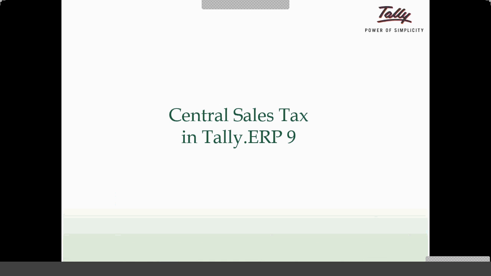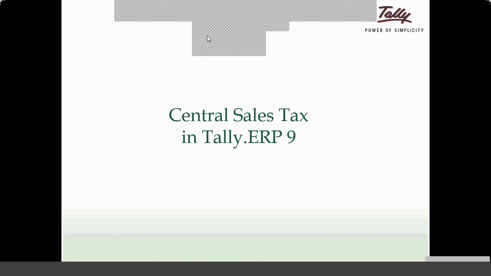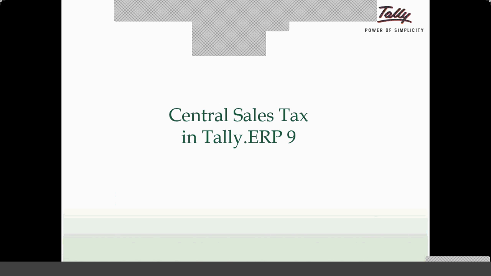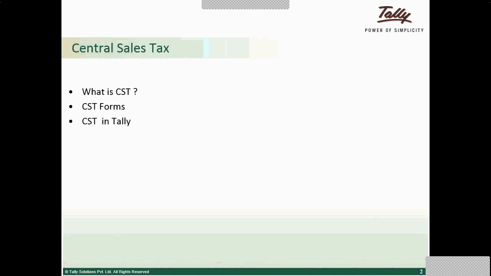The double taxation effect is avoided. So we already understood what is central sales tax, and next is CST forms. We shall see what are the various CST forms that are applicable and how to maintain CST in Tally.